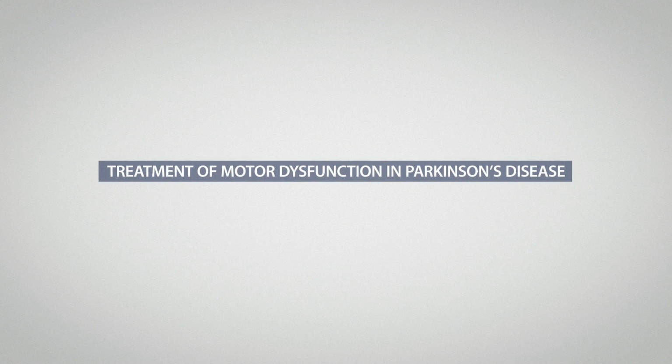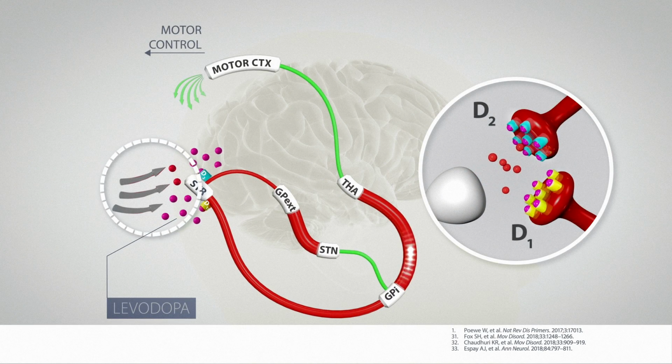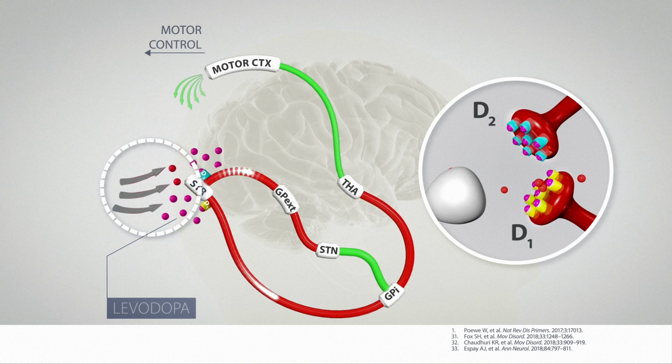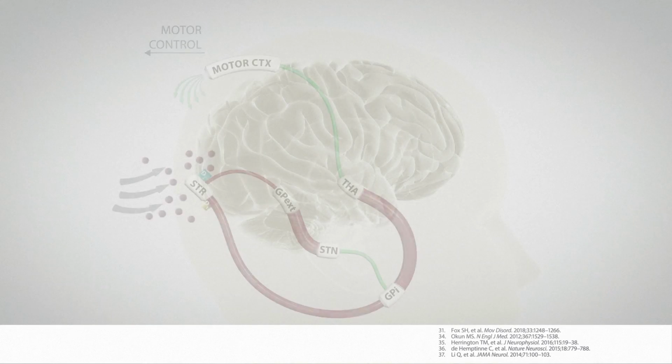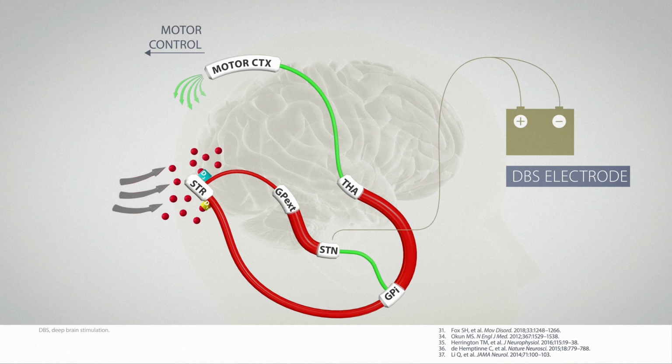Treatment of motor dysfunction in Parkinson's disease. Drug therapy, largely with the dopamine precursor levodopa, will usually improve motor symptoms in Parkinson's disease. However, issues such as wearing off and other fluctuations in symptom control or drug-induced dyskinesias may arise during long-term therapy. Deep brain stimulation may be used to modulate neural activity in those with troublesome motor complications.